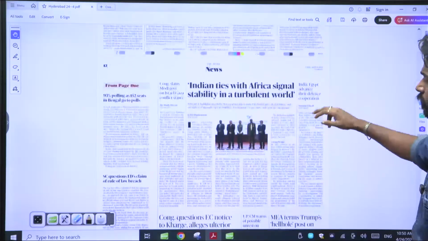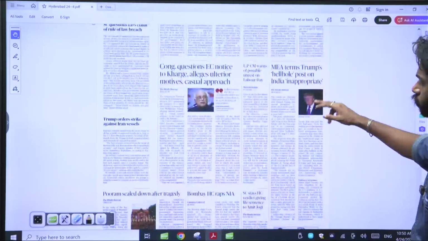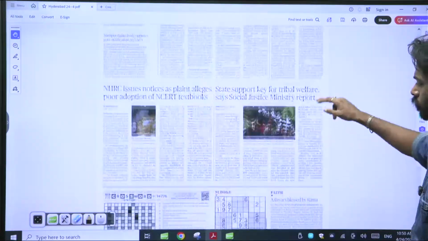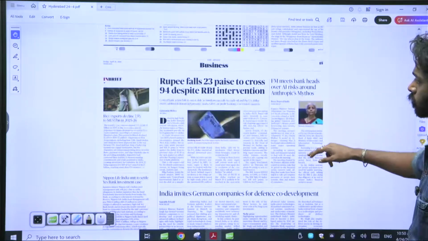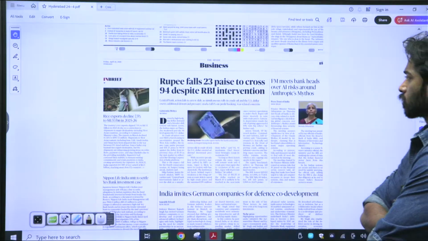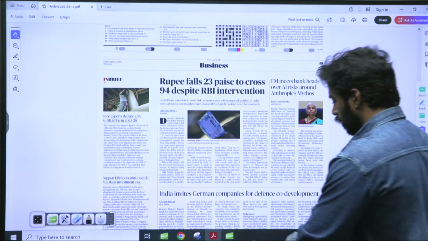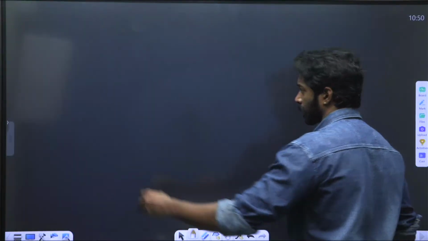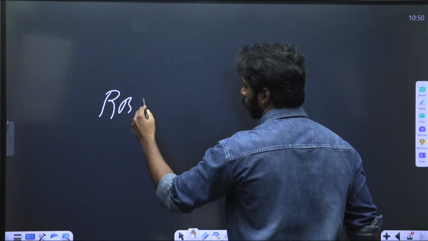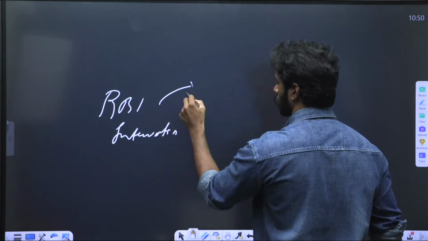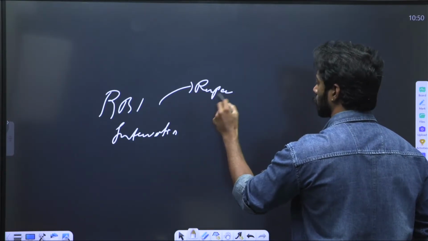next we have: rupee falls 23 paisa to cross 94 despite RBI intervention. Now here we'll talk about RBI intervention, right? RBI intervention whenever the rupee falls.